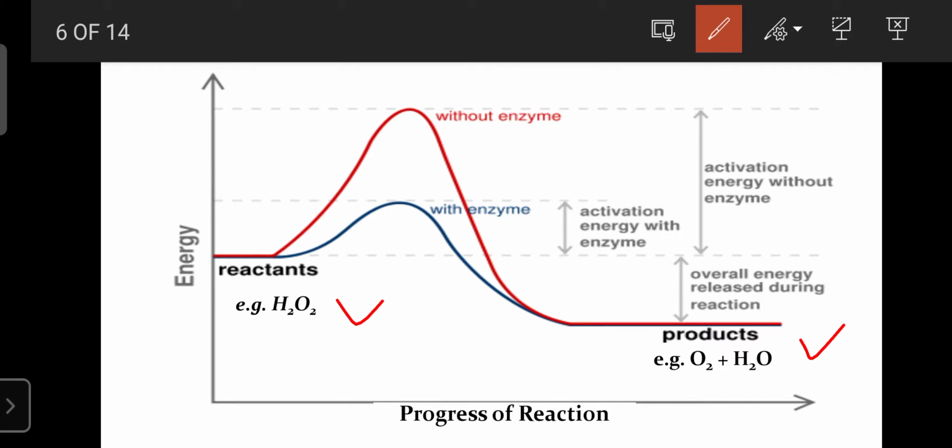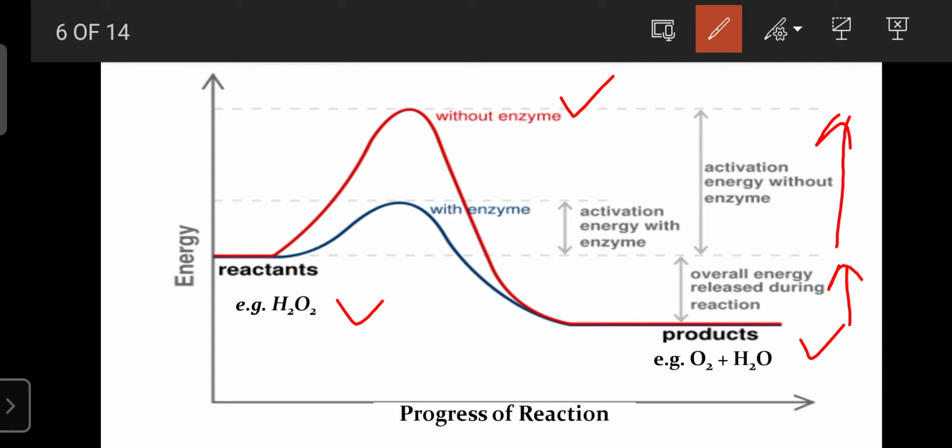In the presence of enzyme, a shorter duration is required, and the energy required for this catabolic reaction is less as compared to without enzymes. Without enzymes, H2O2 can also convert into oxygen and water, but it requires more energy as compared to the presence of enzyme.